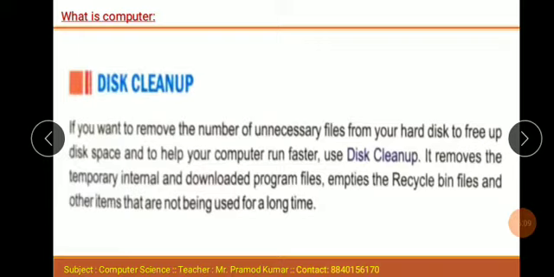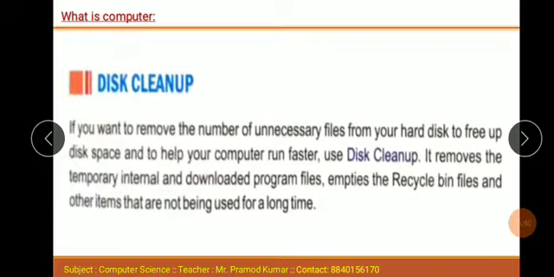Next one is the disk cleanup. If you want to remove the number of unnecessary files from your hard disk to free up disk space and to help your computer run faster, use disk cleanup. Disk cleanup means if you want to clear your memory, there are so many unnecessary unused files taking some space. Through disk cleanup you can easily clean your memory.